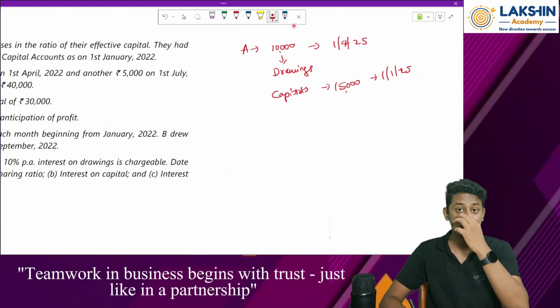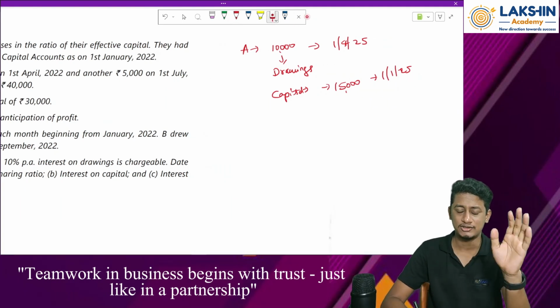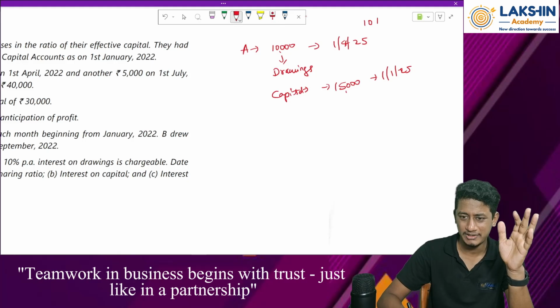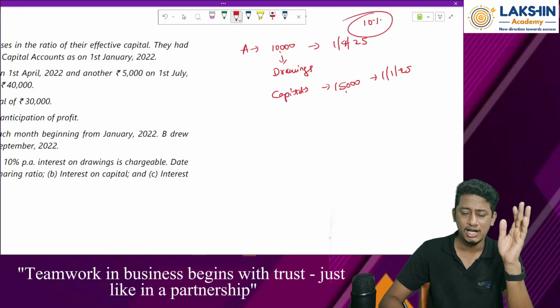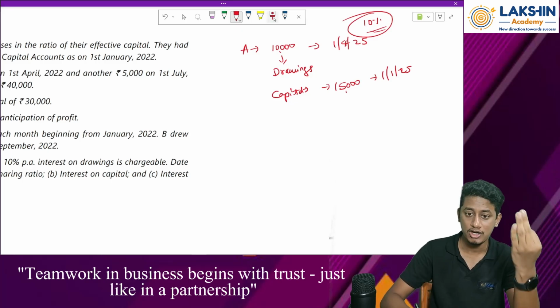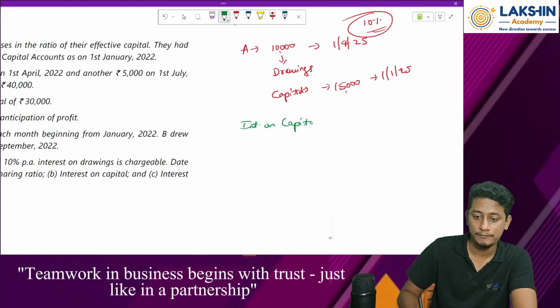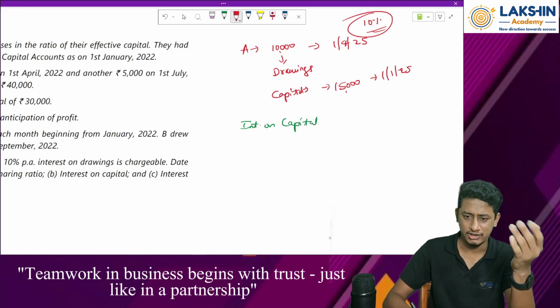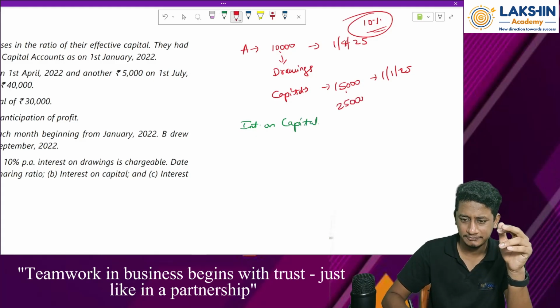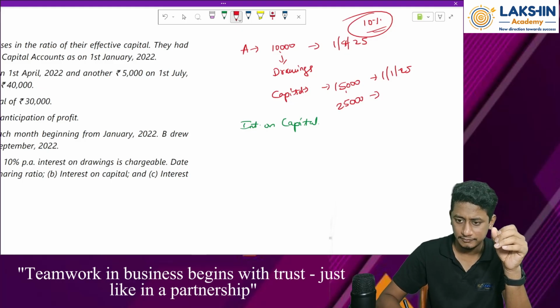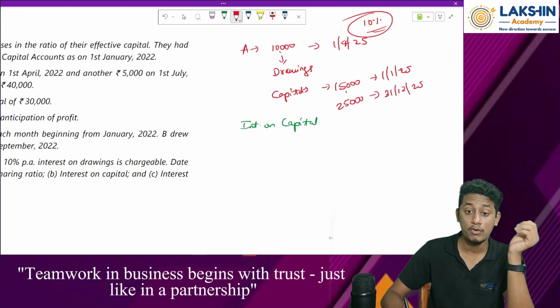Now tell me, how will you compute the interest? Let's say 10%. For both the drawings and the capital, the interest is 10% per annum. Now compute the interest. Let's see, interest on capital. What will you do? Let's say two different balances are given. Let's change the question a bit: 25,000 at year end, on 31st of December 25. Now what will you do?